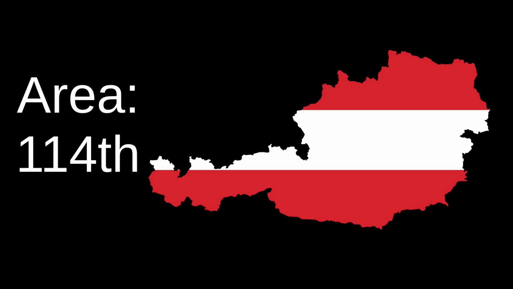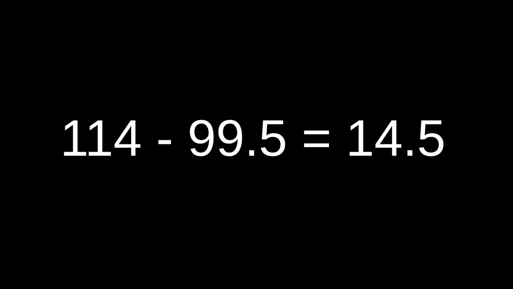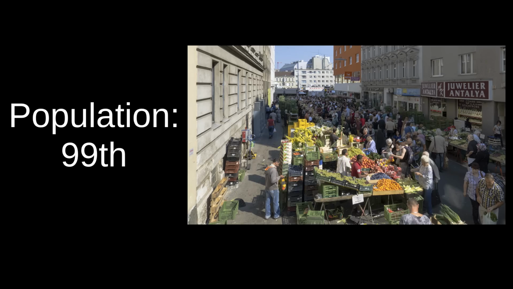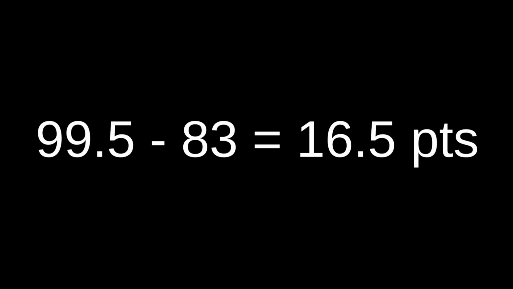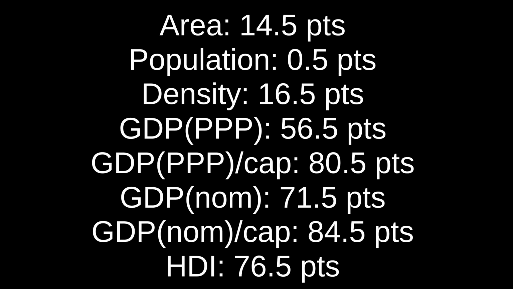To find the most median country, we can give each country a score. Here's how it works. Pick any country, say Austria. In terms of area, Austria is 114th in the world. That's 14.5 places below 99.5th place, so Austria gets 14.5 points for area. In terms of population, it's 99th, right next to the median, so only half a point. By population density, it's 83rd, so that's 99.5 minus 83, or 16.5 points. Adding up for all 8 categories, Austria gets a total score of 401 points, which is pretty typical.